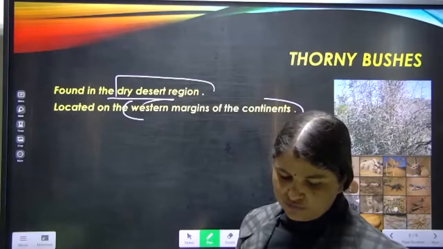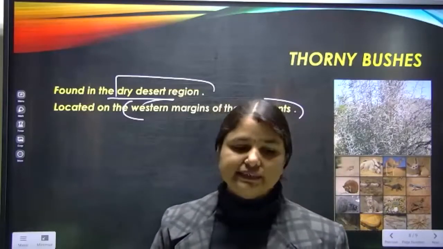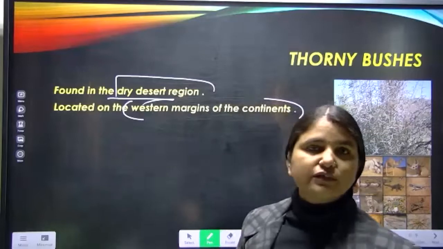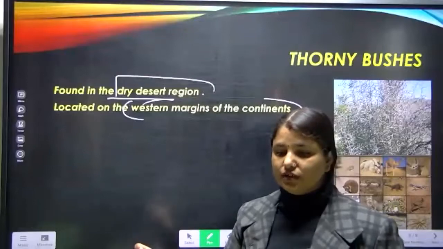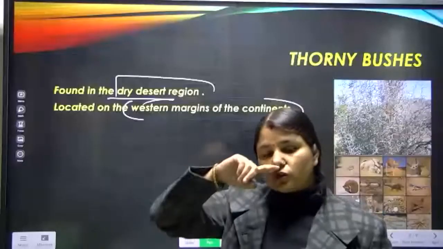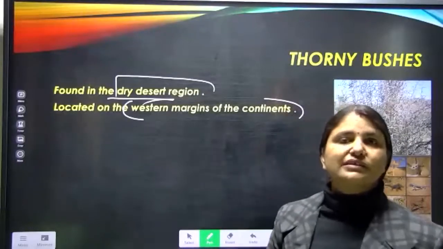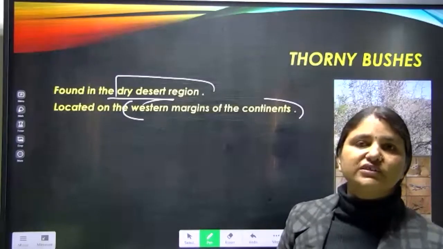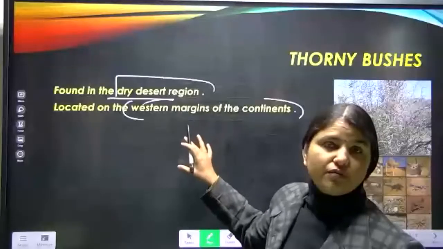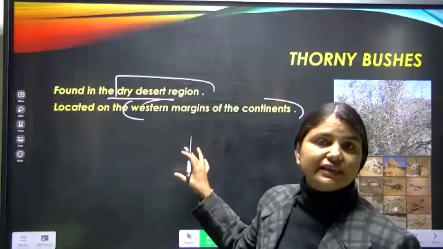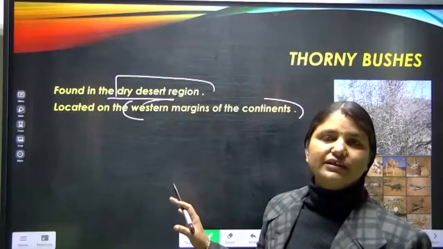Many other types of vegetation can survive here in a very easy way. About thorny bushes, the thing you have to keep in mind is that thorny bushes are a type of vegetation. Yes, kikar is also one. Thorny bushes are found in the dry region, especially in the western margin, the western part of the continent. Here we find vegetation which can survive easily in an environment where there is scarcity of rainfall or lack of water.